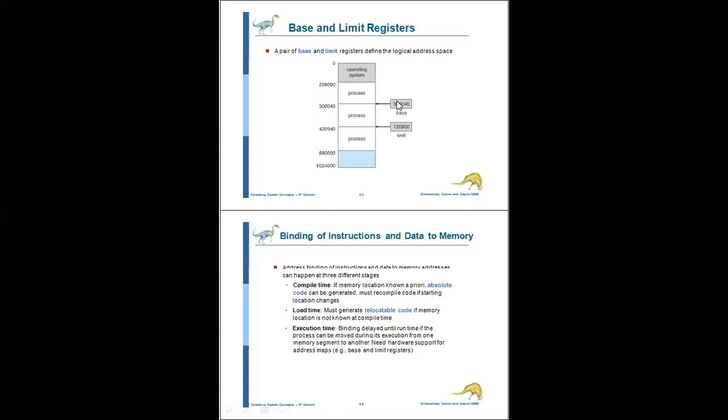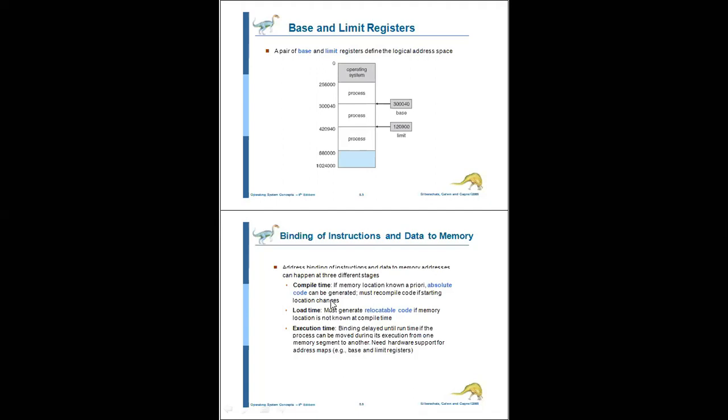Base register means we have to specify one address where the process starts to be executed. That is nothing but the smallest physical memory address. Whereas limit means the range of a process, the size of a process. Is it clear what the base register and limit register are? Base and limit registers are loaded only by the operating system, which uses specialized privileged instructions. The privileged instructions are executed only in kernel mode. That is the base and limit register.